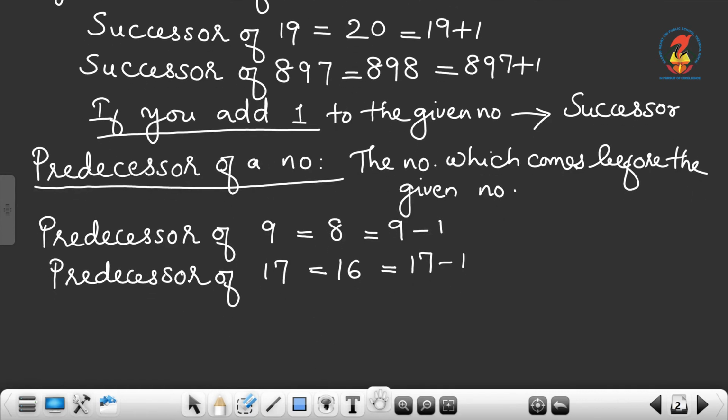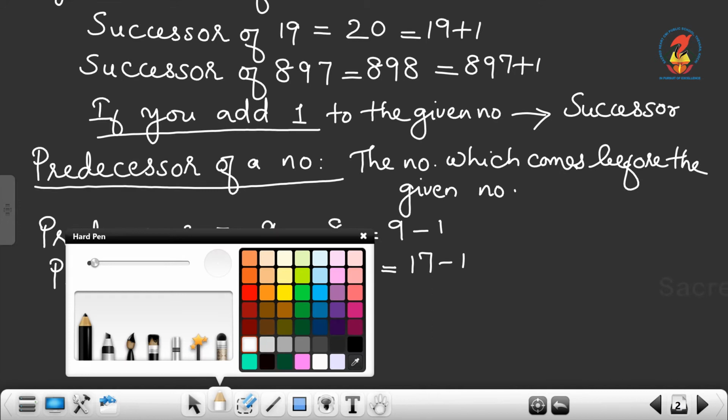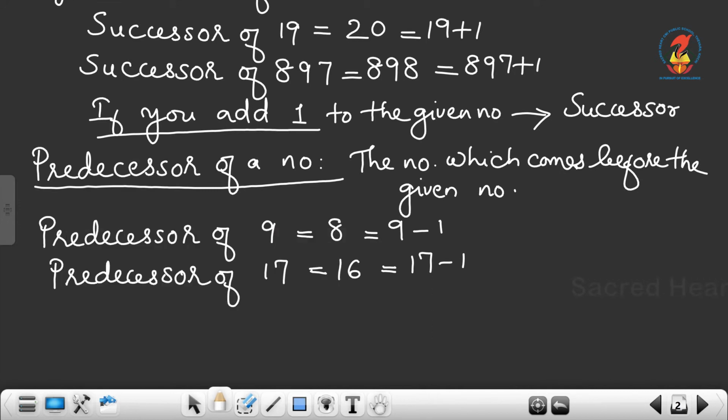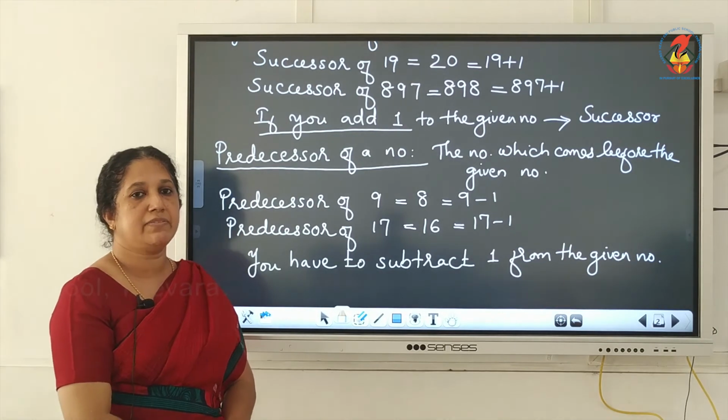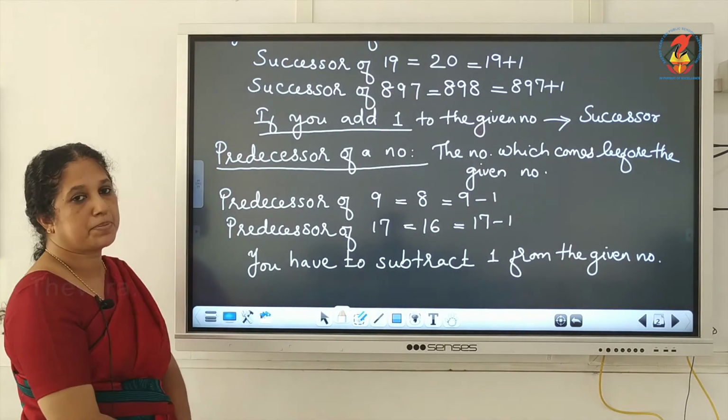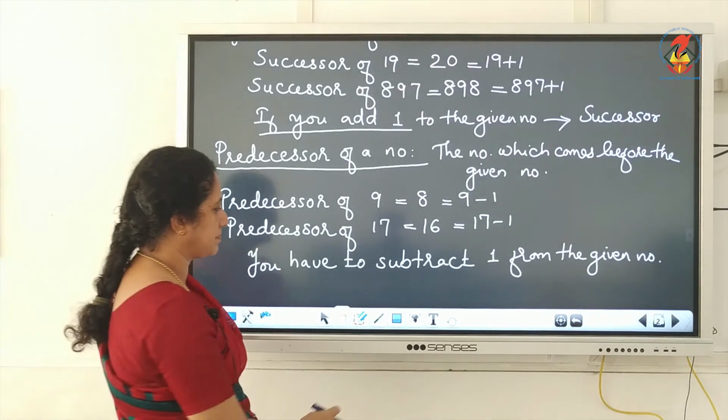So, what did you understand from these examples? If you want to find out the predecessor of a given number, you have to subtract 1 from the given number. So, if you subtract 1 from the given number, you will get the predecessor of that number.